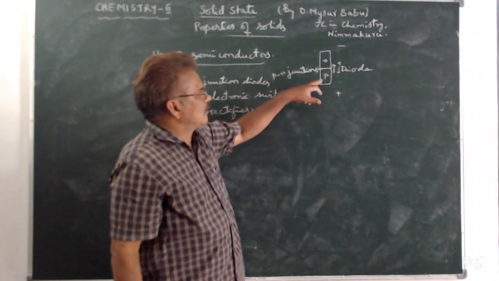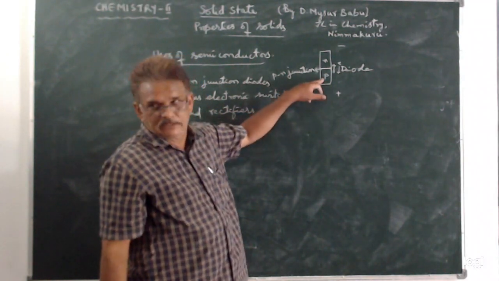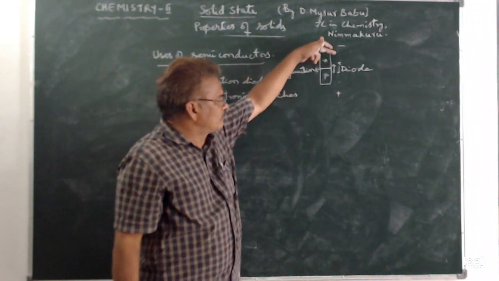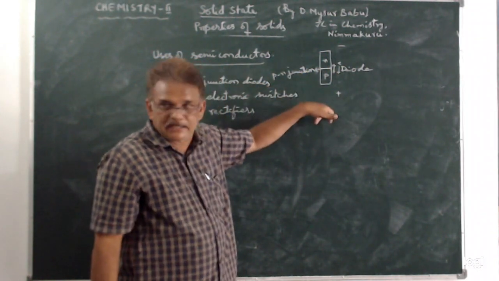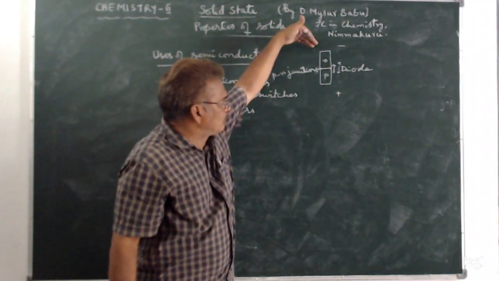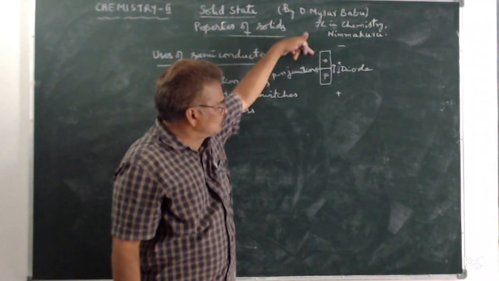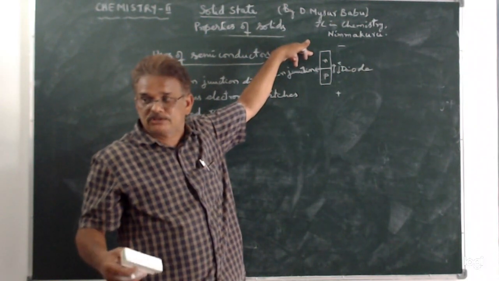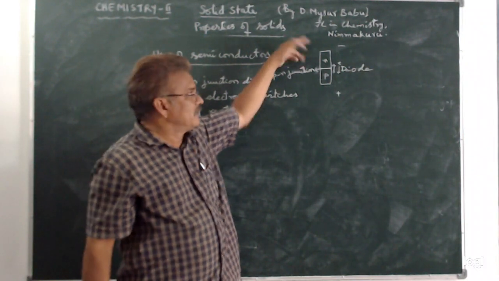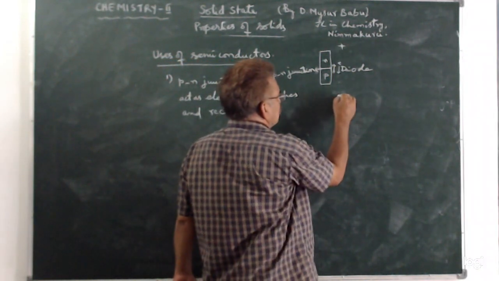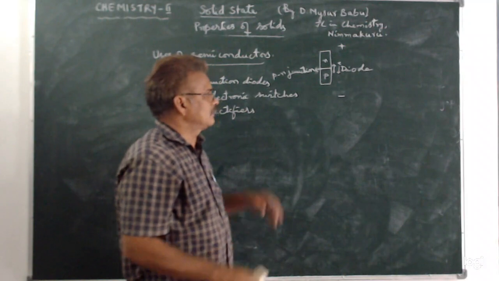then more holes enter into the N type semiconductor and more electrons enter into the P type semiconductor. So current flows. We take the flow of positive charge as conventional current. In the same way, if positive charge is given here and negative charge to this side, then what happens?